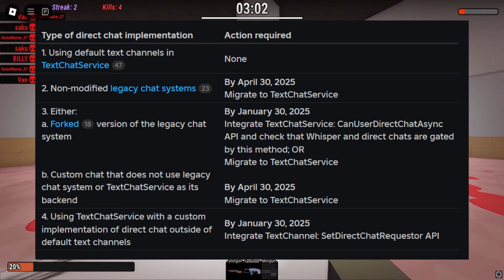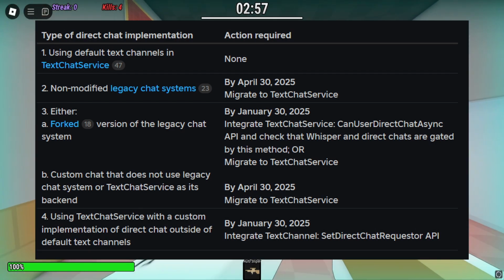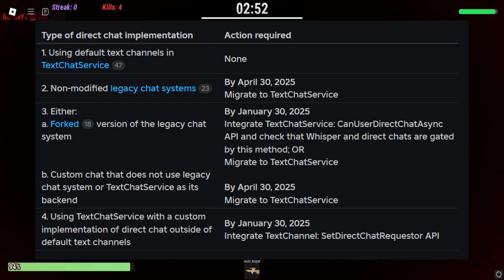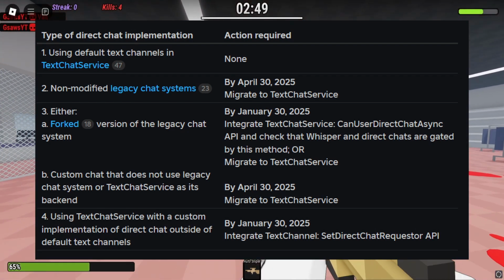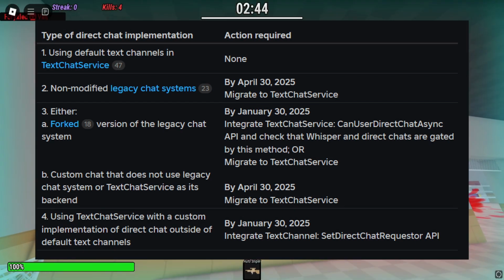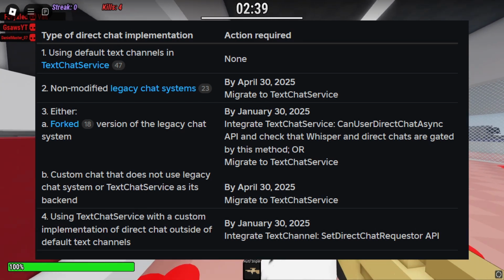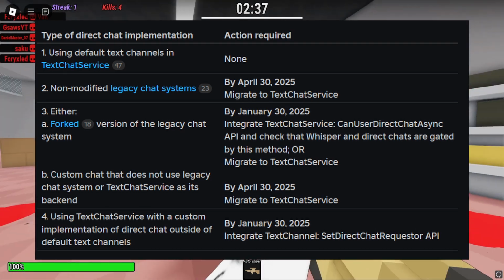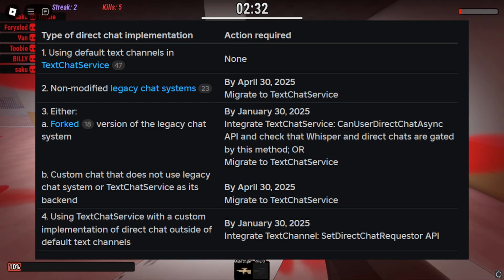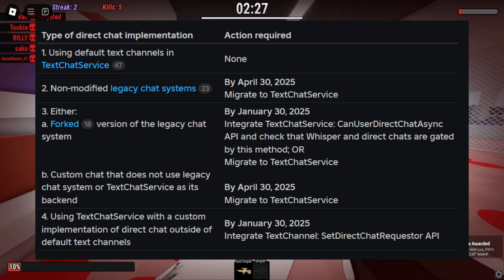If you're using a forked version of legacy chat, you must integrate with the CanUserDirectChat API and check that whisper, which is whispering players directly, so one-on-one with like the command, and direct chats are gated by that method, that API, by January 30th of 2025, or you can just migrate to TextChatService altogether. If you're using a custom chat that doesn't use legacy chat or TextChatService as a backend, so your own complete chat system that doesn't integrate with any built-in Roblox chat system as a backend, you need to migrate to TextChatService by April 30th, 2025, unfortunately.